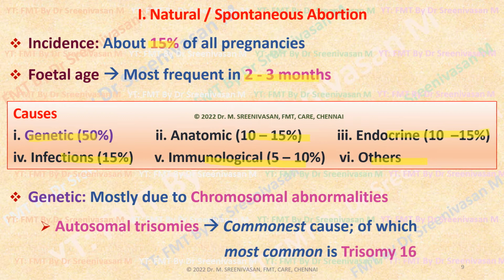Of the most common cause, 50% of the spontaneous abortions occur due to chromosomal abnormalities, of which autosomal trisomies are the most common, especially trisomy 16. Trisomy 16 is the most common autosomal trisomy constituting chromosomal abnormalities in the pregnant woman.